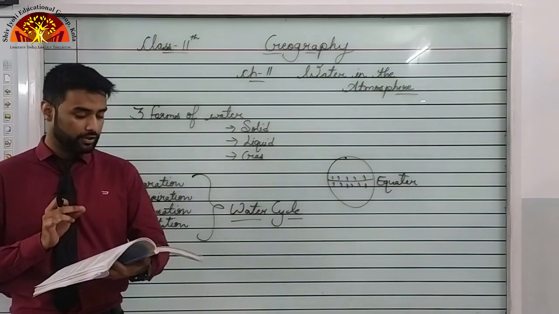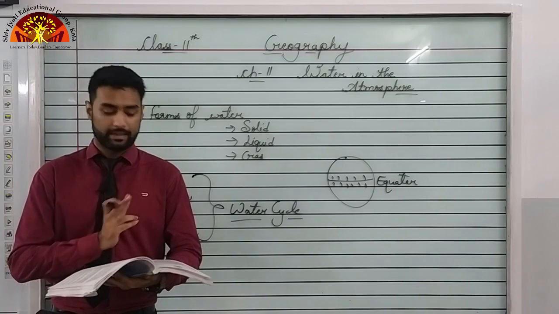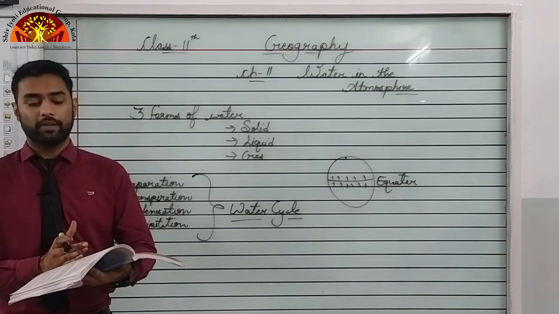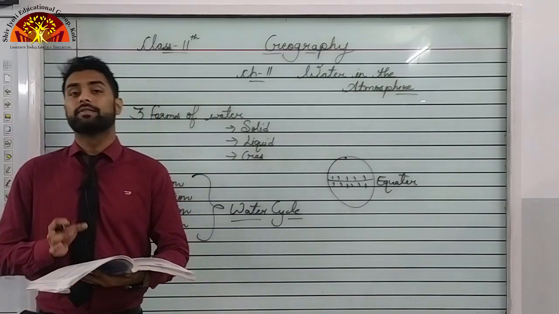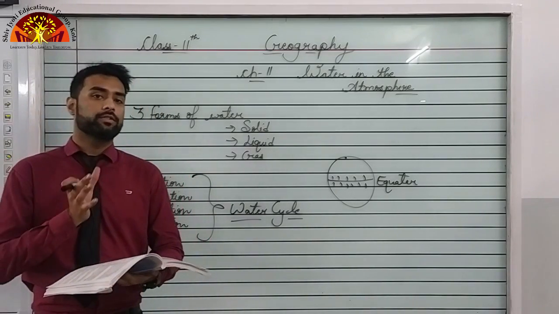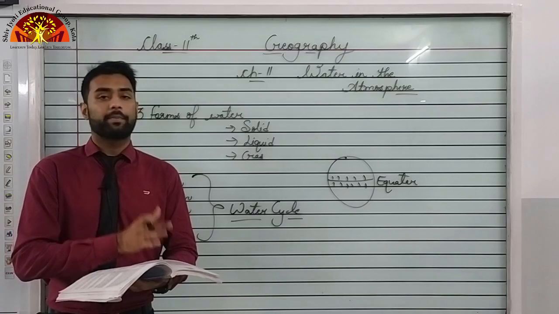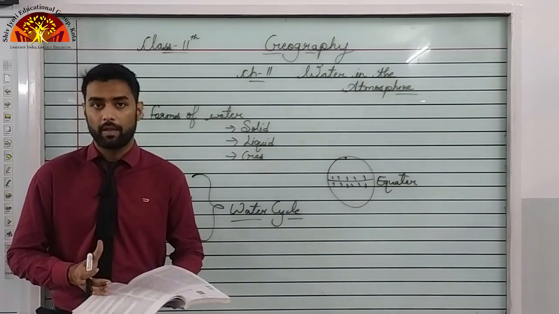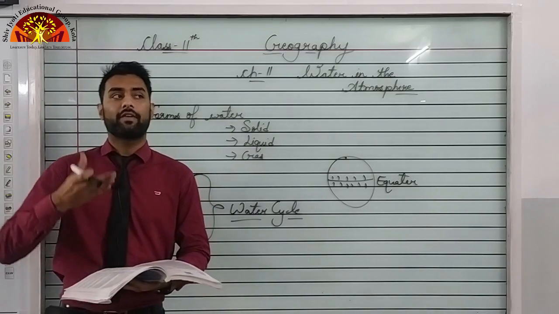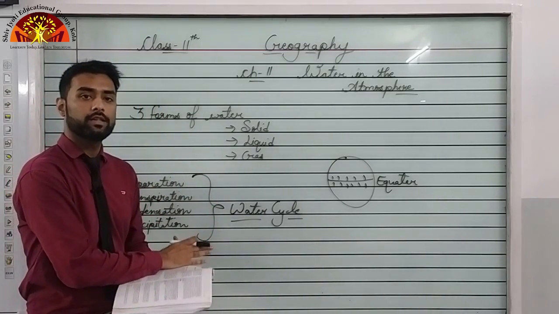Underline this as well. These are your definition for absolute humidity that we have underlined earlier, and this is relative humidity. Now, there is a very subtle difference between absolute humidity and relative humidity. When we calculate the absolute humidity, we don't take temperature into account. Absolute humidity is basically the humidity of this room right now. But relative humidity will differ if I increase or decrease the temperature of this room.